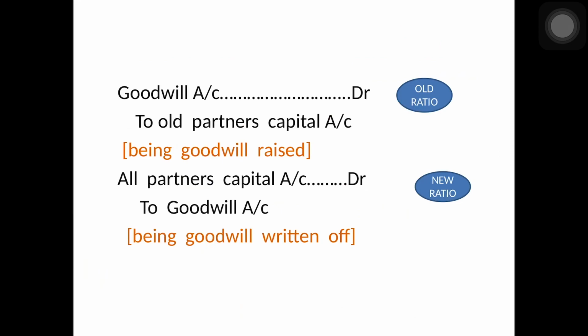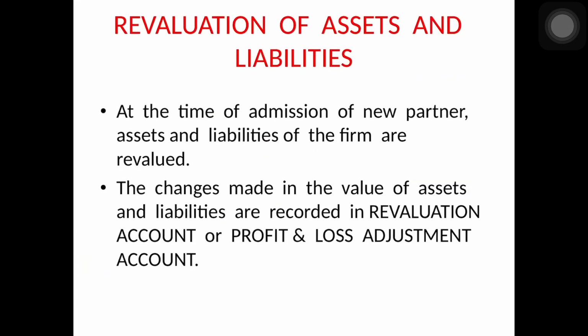And one more is when the goodwill already appears in the balance sheet, then goodwill is to be revalued and the difference in revaluation will go to the revaluation account, and then from there it will be transferred to the old partner's capital or current account. And suppose goodwill already appears in the balance sheet and the new partner brings goodwill in cash, then you have to write off the goodwill appearing in the books among old partners in their old profit sharing ratio.